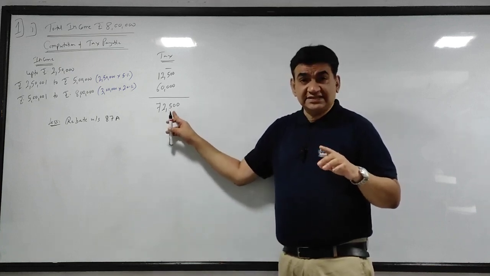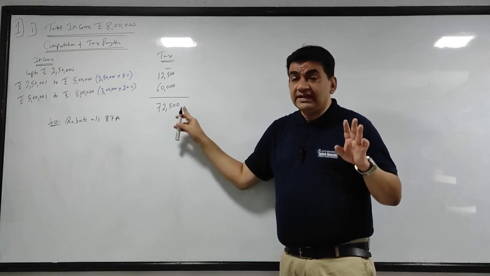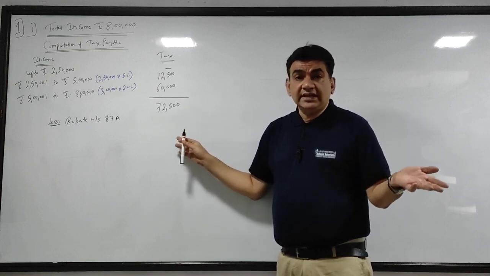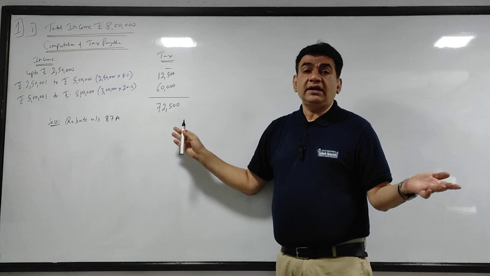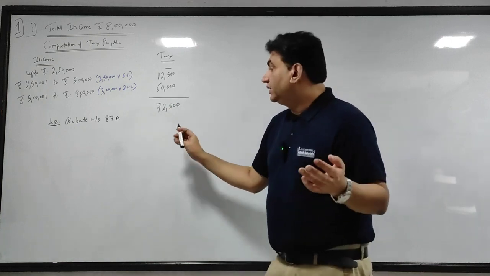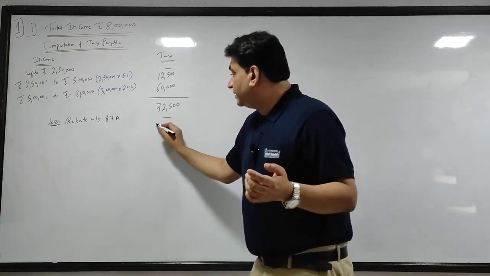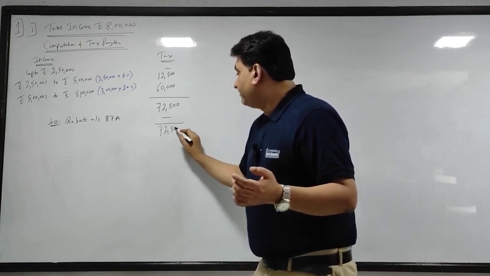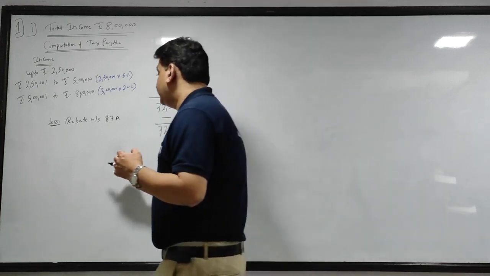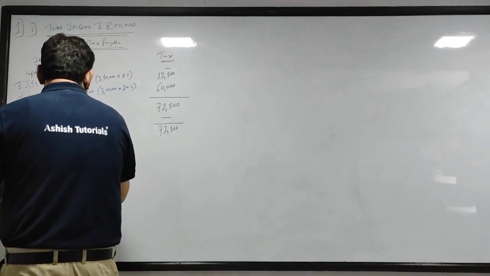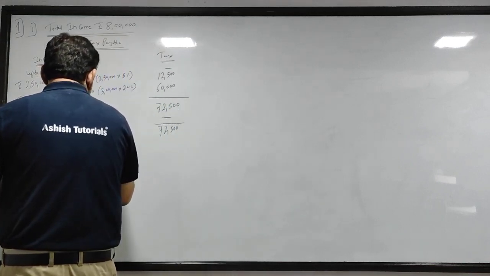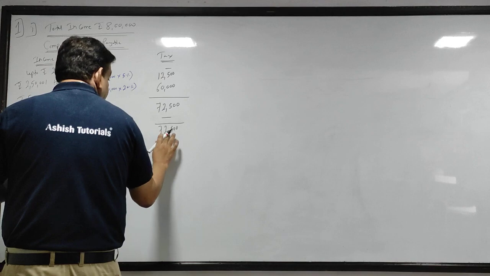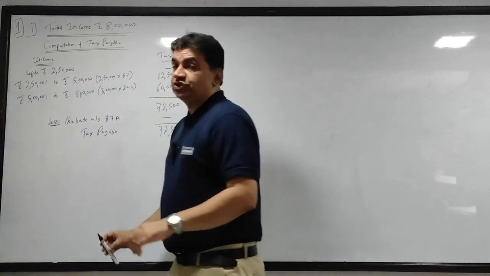Actual amount of tax means this, but in this case it will not be applicable, because my total income is 8 lakh, above 5 lakh, so rebate is not applicable. So rebate is 0. So 72,500 is my tax payable. 72,500 is my tax payable.